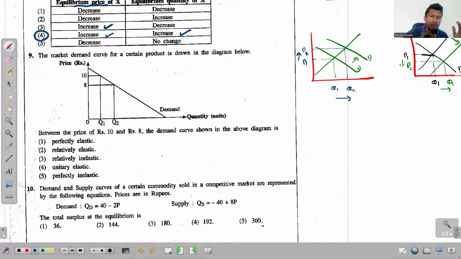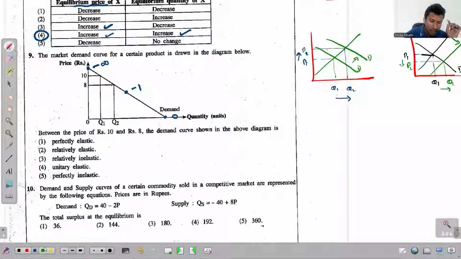You just tell me what happens to the price elasticity of demand when the demand curve slopes downwards from right to left. What happens to the price elasticity of demand? See, at this point, if you calculate and see the price elasticity of demand, it will be minus infinity. And at this point, it will be 0. And right in the middle, it will be minus 1. So this is what happens to PED when the demand curve slopes downwards from right to left, right? The value of PED changes from minus infinity to 0. And right in the middle, it's minus 1.